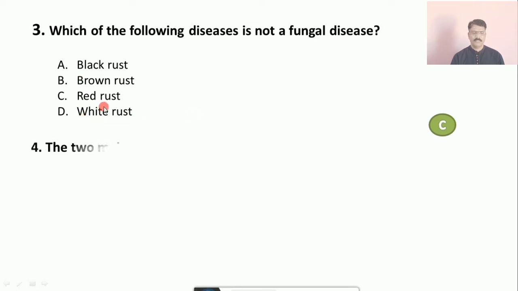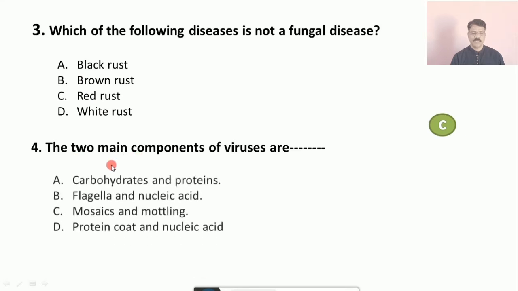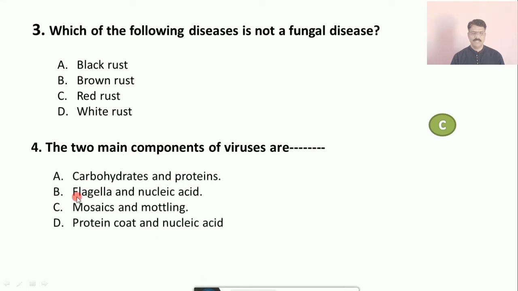Question number 4: The two main components of viruses are A. carbohydrates and proteins, B. flagella and nucleic acid, C. mosaic and molting, D. protein coat and nucleic acid. The correct answer is C, that is mosaic and molting.